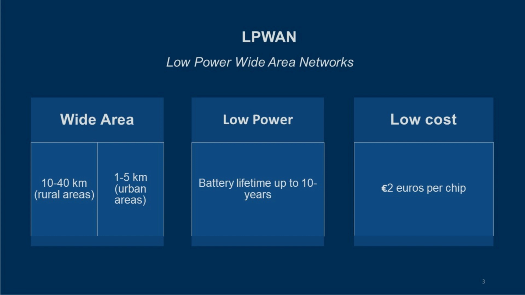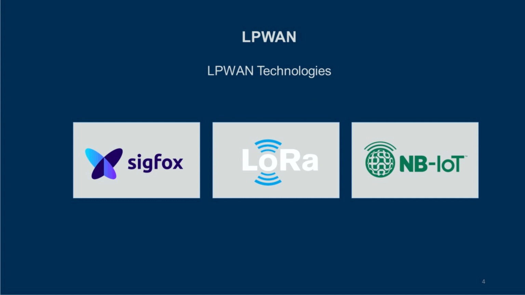Low-power wide area networks, LPWAN, are an important type of wireless communication that has been growing in the last few years due to its applications and advantages. This network technology offers an improvement on the covered area, 10 to 40 kilometers in rural areas and 1 to 5 kilometers in urban areas. Also, it offers easy scalability at a low cost and low power consumption. The three principal technologies using LPWAN networks are Sigfox, LoRaWAN, and NB-IoT. All of them offer efficient solutions to connect multiple smart devices.